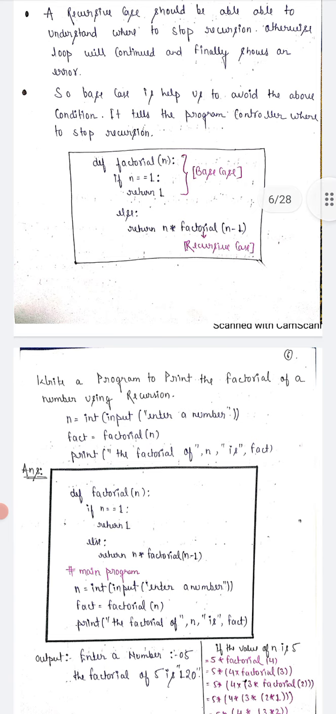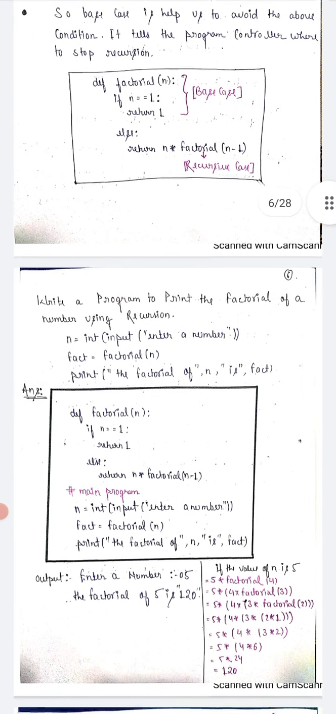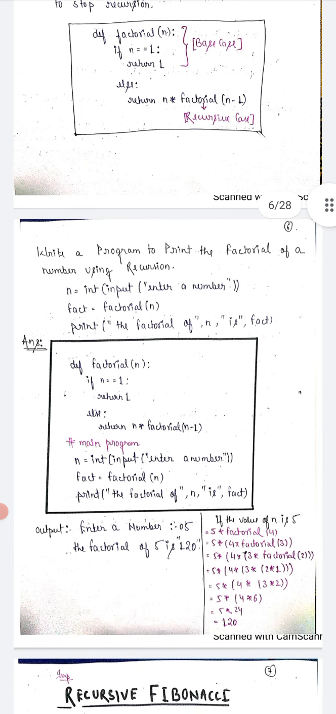The def factorial function we created, we gave it a condition: n is equal to 1, start and return 1, else n into factorial n minus 1. Until the value of n is 1, it keeps going, printing the values down to n minus 1. In the main program, n is equal to int, enter the number, factorial n, print the factorial number of n and the fact. Output: enter the number 5, factorial of 5 is 120. If the value of n is 5, then 5 into factorial 4, 5 into factorial 4 into 3, and you get an output like this.